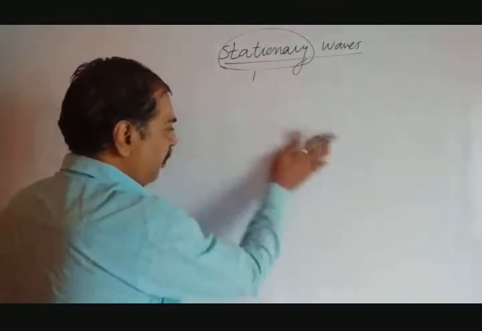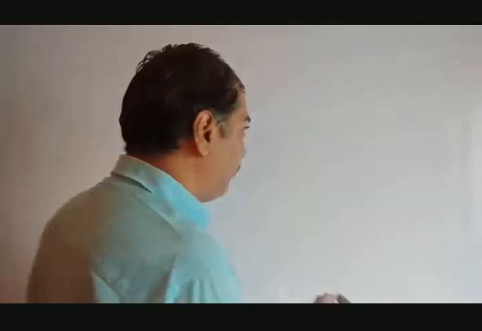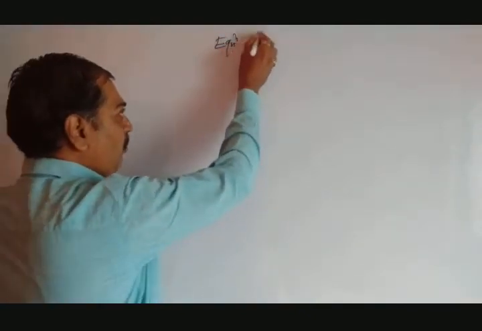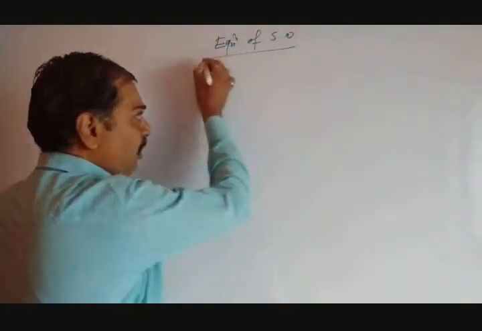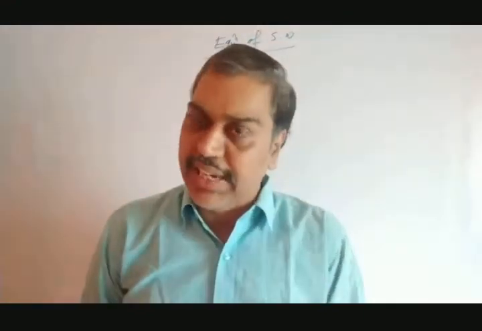Now let's see mathematically, by using two equations, we have to find a common equation that is said to be the equation of a stationary wave on a straight string. This is a string, we have plucked it at the center, so instead of vibrating it will produce a stationary wave. So what is the equation of the stationary wave? We have to consider the equation of a stationary wave on a straight string.